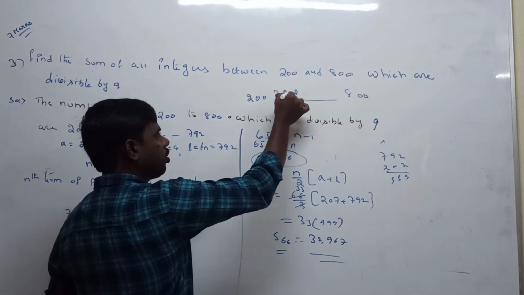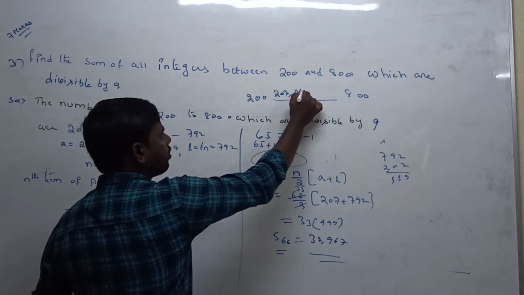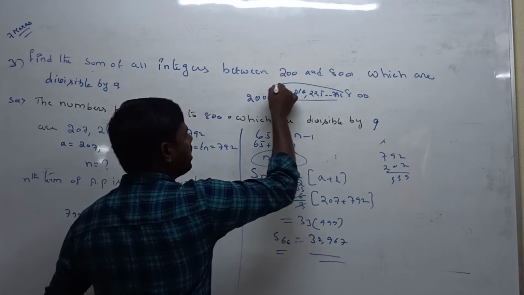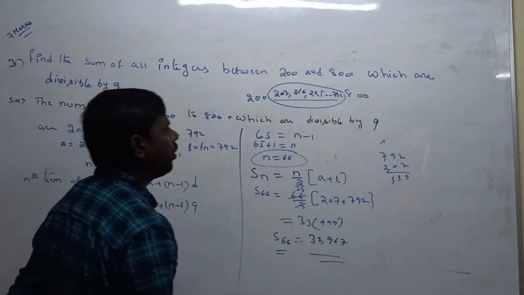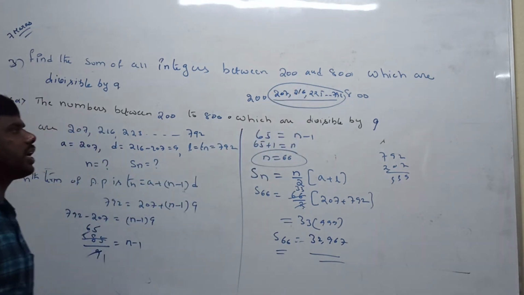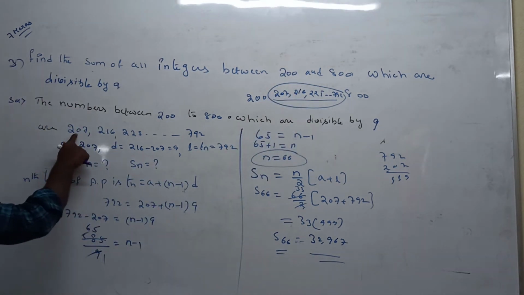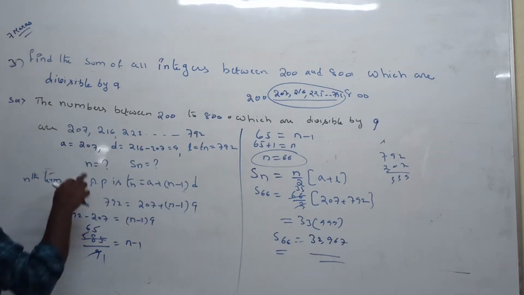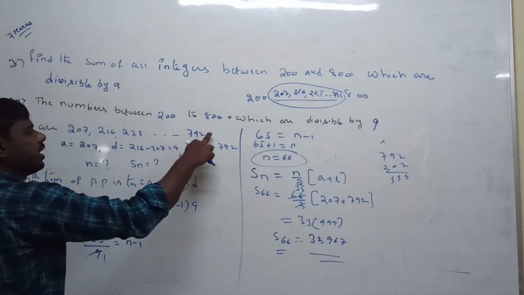Next to 207 we add 9: 216 is possible, 225 is possible, and so on up to 792. Only these elements are possible in between 200 to 800.